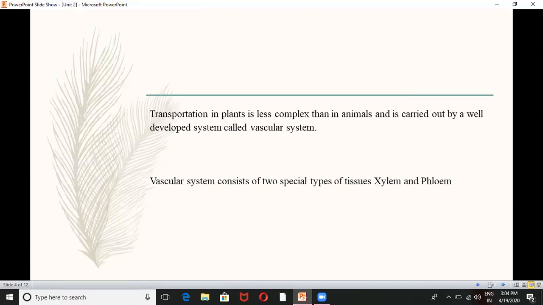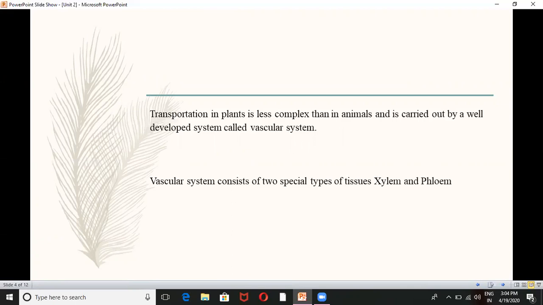In plants, this process of transportation is less complex compared with animals. We know that in all living things, this type of process goes on inside the body, or in the plant parts, or in all the systems. But compared with animals, transportation in plants is less complex, because of the help of two developed systems present in plants.